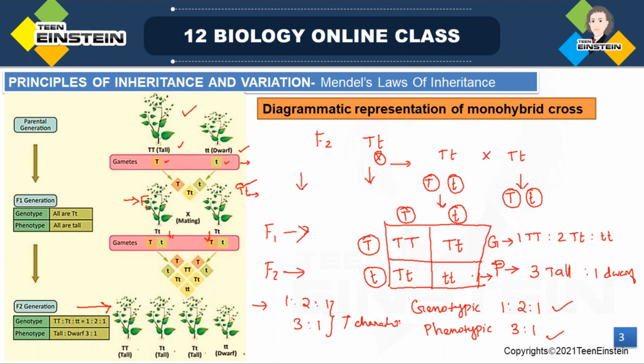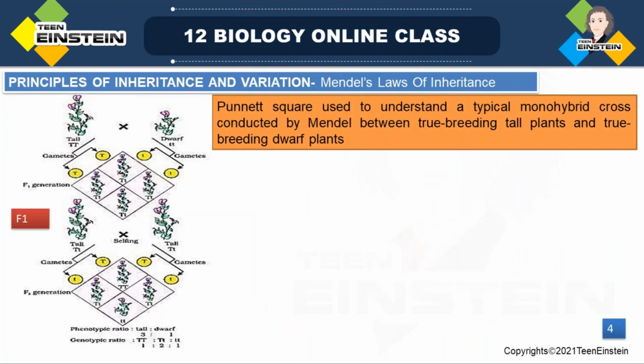Okay. So based on these experiments and with the support of this large data, he proposed some outputs of these experiments as the laws of inheritance. So he made a common outcome out of all these 7 experiments, what he called the laws of inheritance. Mendel proposed the laws of inheritance as a result of these experiments.